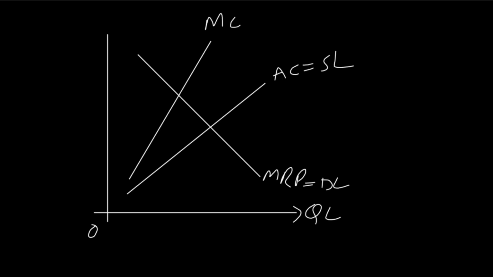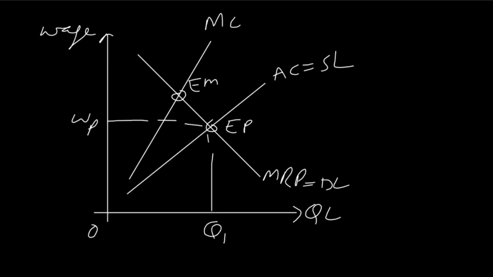Marginal cost of labor is the additional cost of employing one additional worker. So this is the wage rate. You can clearly see that there are two intersection points. One, let's say we call it EP, and the other one is EM. At EP you can see that the wage rate is WP and employment is QP, and we are considering that this is a perfectly competitive market, or we can call it an open market, where demand and supply of labor determine the wage rate at WP.